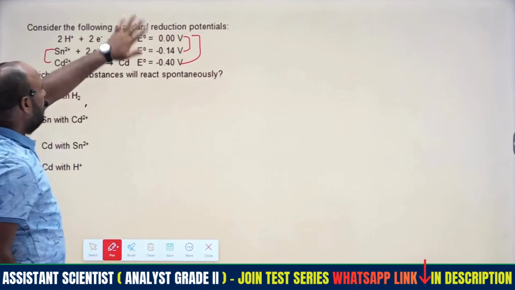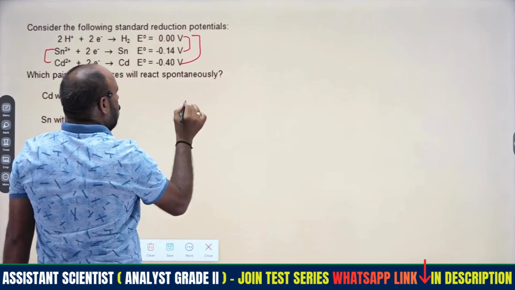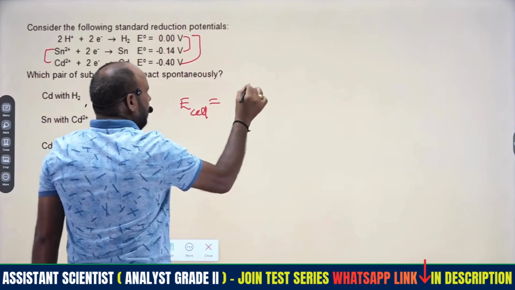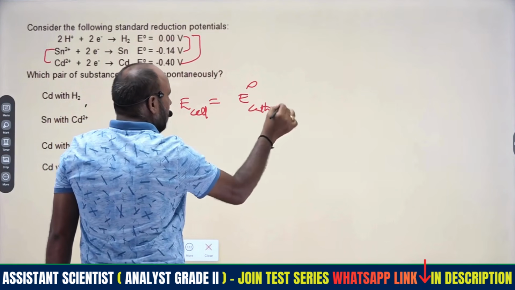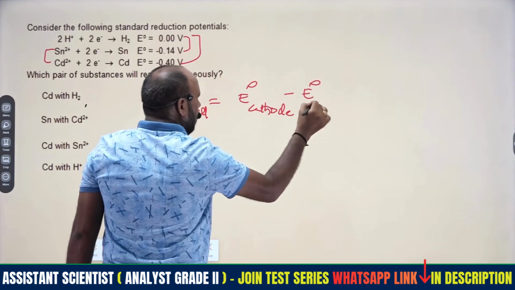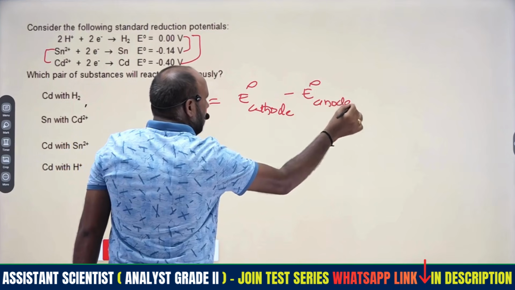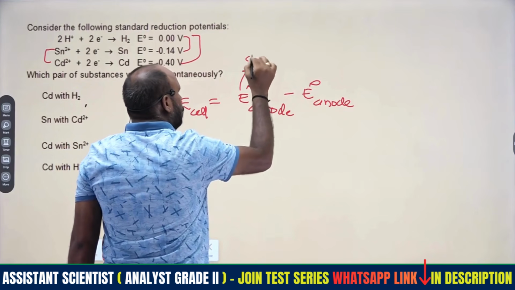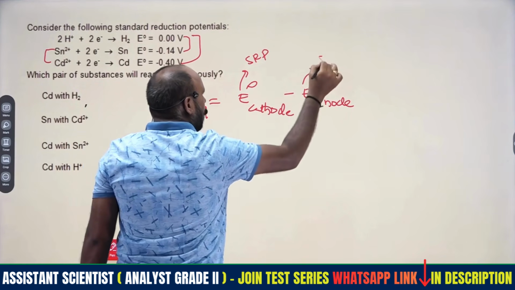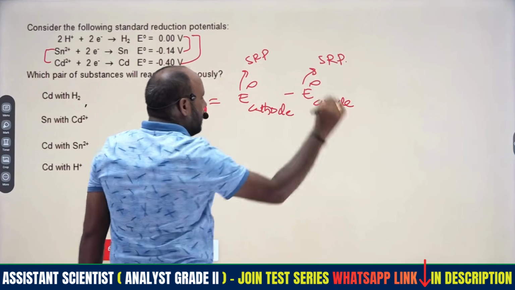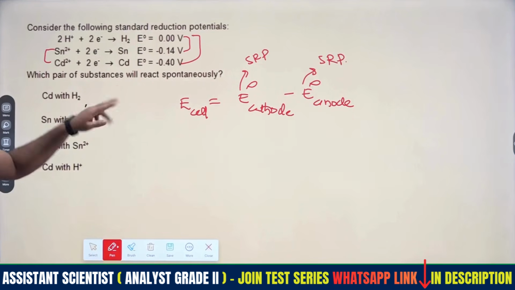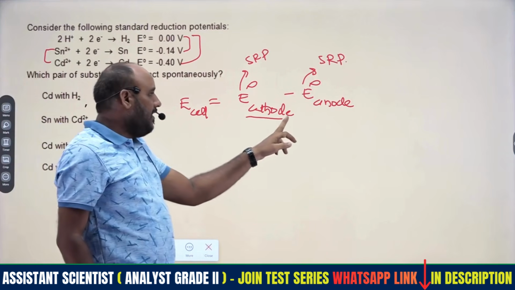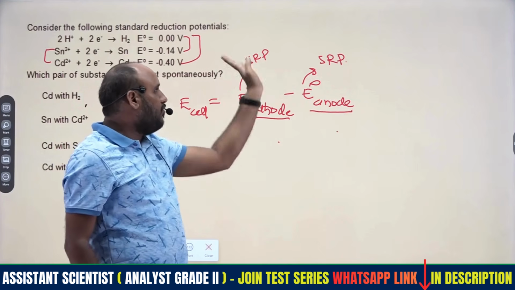Whenever we are coupling, we have to remember that E cell equals E naught of cathode minus E naught of anode, right? E naught is nothing but the standard reduction potential, here also the standard reduction potential of the anode. One undergoes reduction and one undergoes oxidation: cathode is reduction, anode is oxidation. We subtract both reduction potentials.